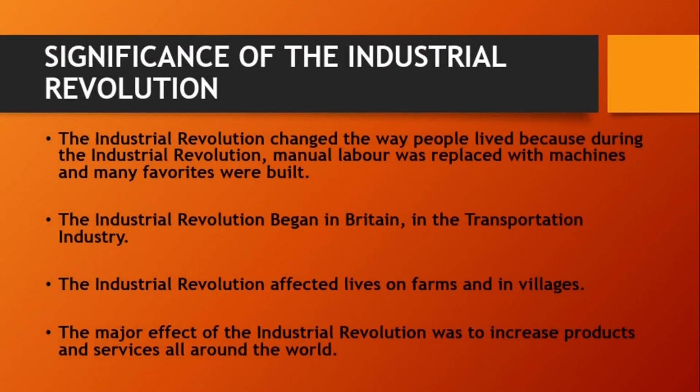So lives on the farms and in the villages were affected because people started coming into the towns to seek jobs, to help out in the companies and industries that were producing things then. So the major effect of the industrial revolution was the increase in products and services all around the world.